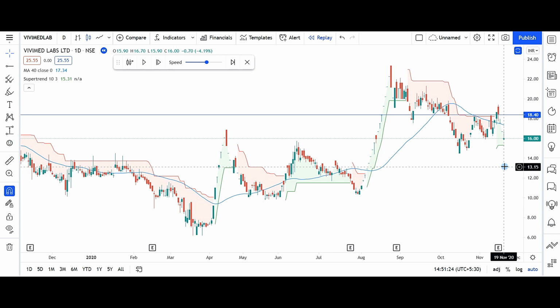So exit would have been around the open of 15.9. Exit at 15.9, which was planned at 17.6. So there is large slippage from here to here, almost 2.5 times more loss than what was expected.